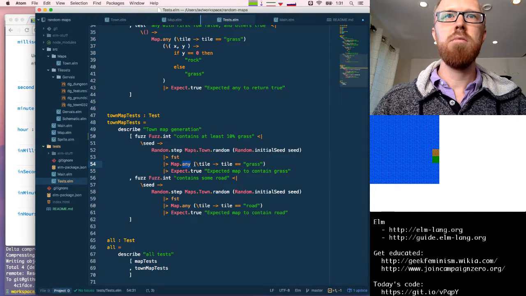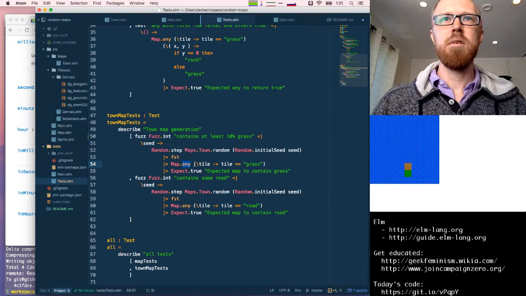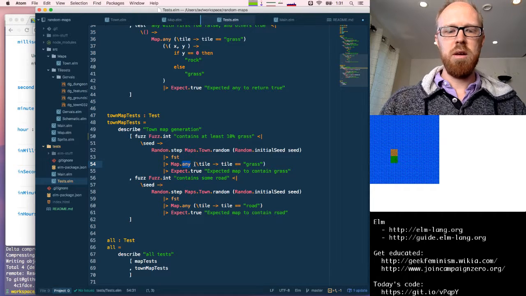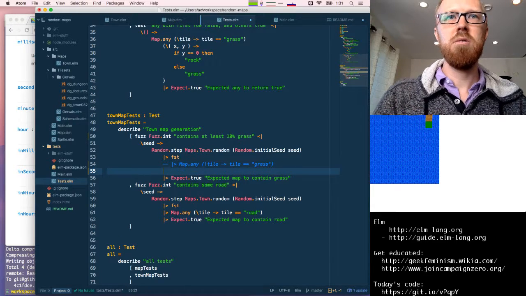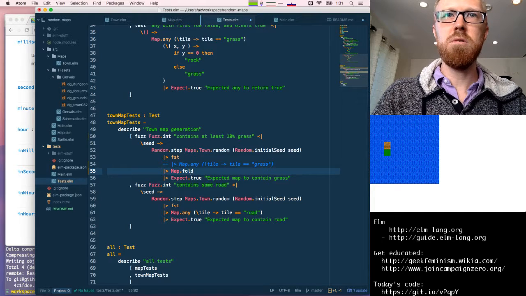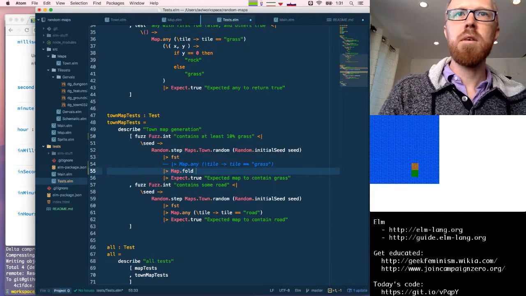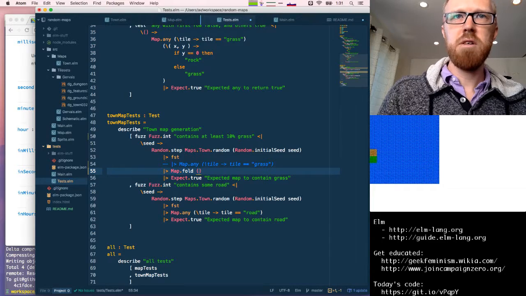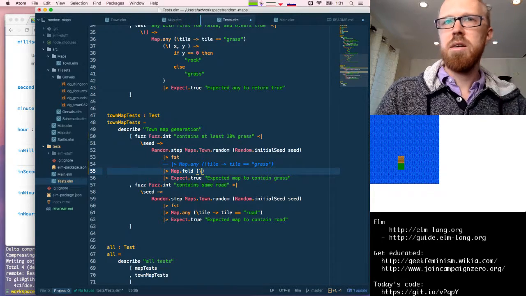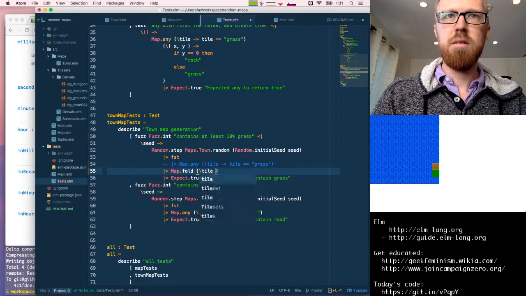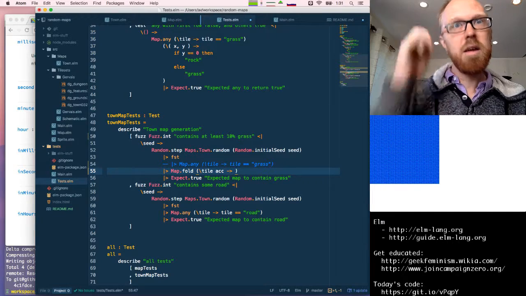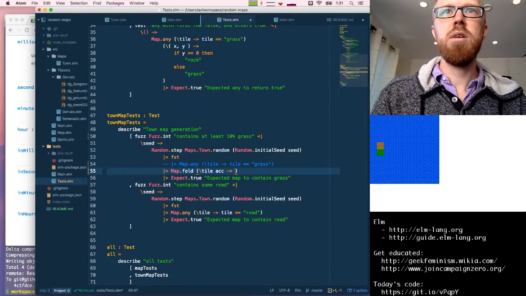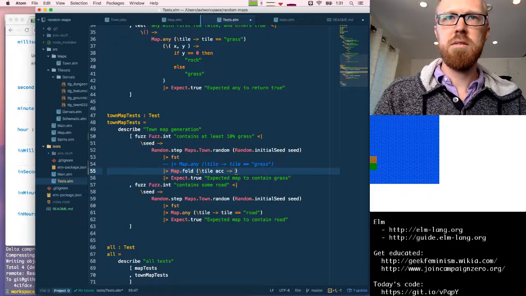So, rather than map.any, essentially what we want here is we want to fold over the map, do some kind of operation. So, I think what we want to do to implement this is have map.fold, and then we'll have a function that takes the new tile and the accumulator, and in our case, we want to count the number of grasses.